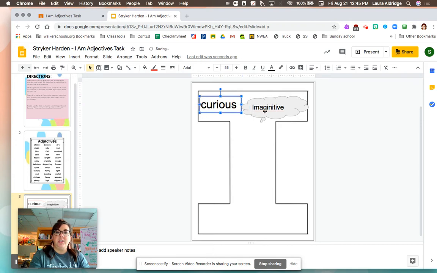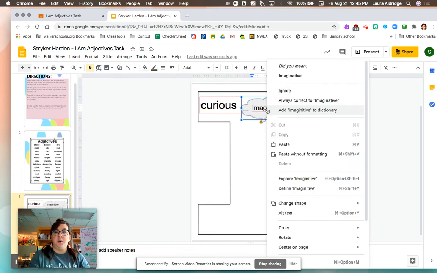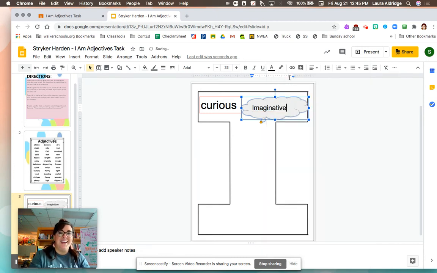I noticed that imaginative has a red line underneath it. That red squiggly line underneath a word tells me that I've probably misspelled it. You can do a 2-finger tap on that word, and it will come up with the correct spelling or a suggestion. Did you mean imaginative? I did. I'm going to use that and click it and change it. But imaginative looks kind of boring.